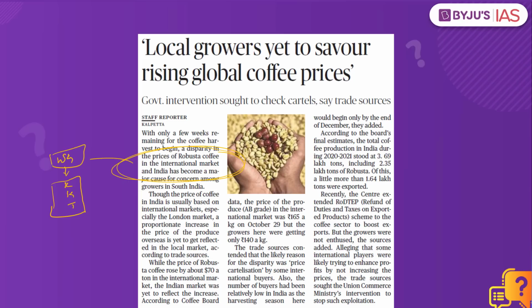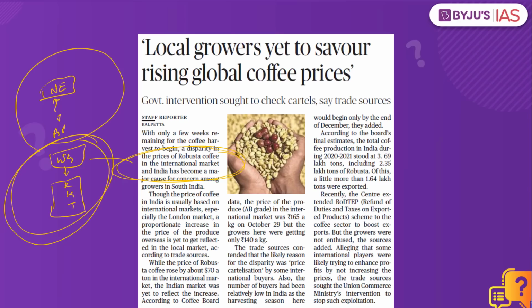This includes the state of Andhra Pradesh, the state of Odisha, and it is also being grown in northeastern states as well. So traditionally these areas were where coffee was grown and now it has also shifted to these regions. Coffee is predominantly an export oriented commodity. About 65 to 70% of what is produced in India is exported to other countries and about 30% is used for home consumption.